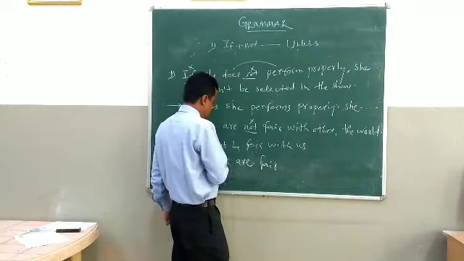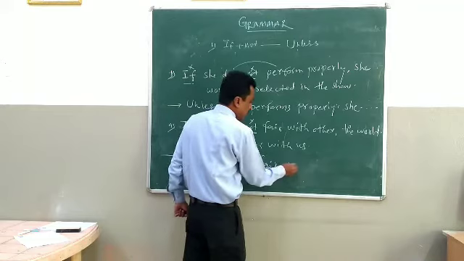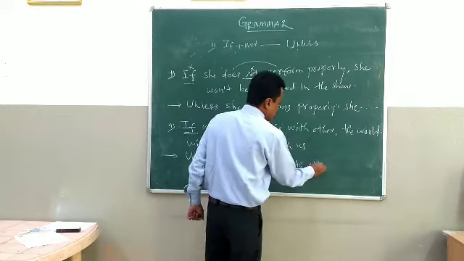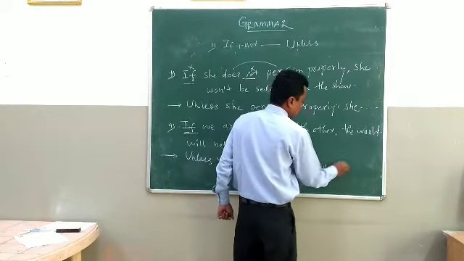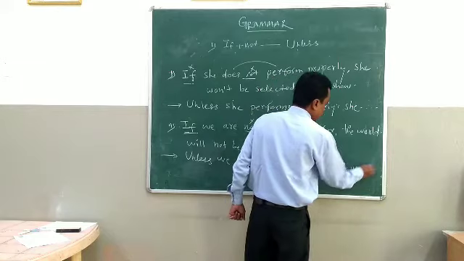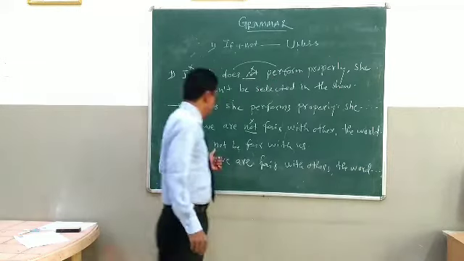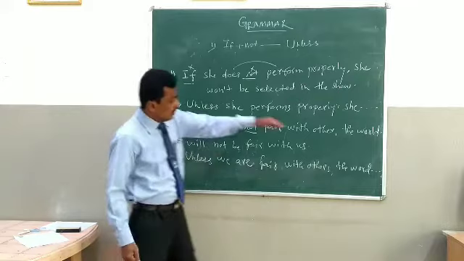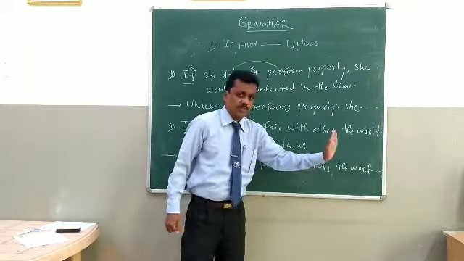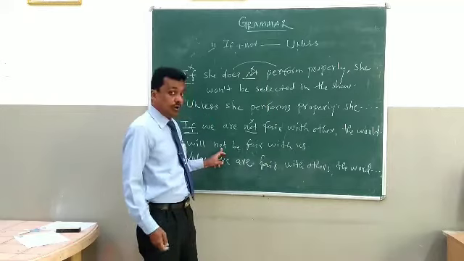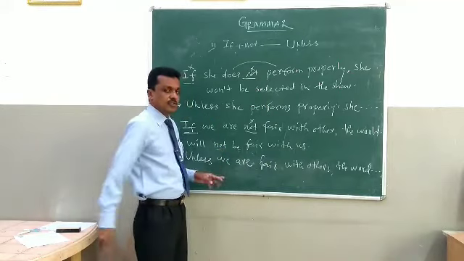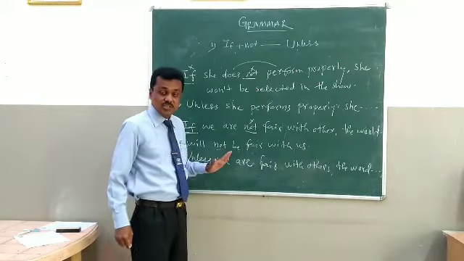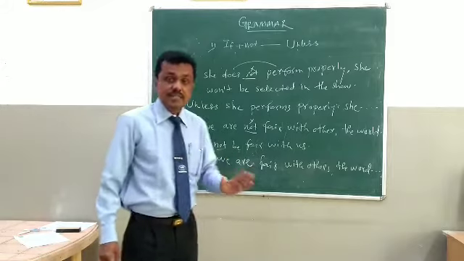Remove if. Unless we are fair with others, the world will not be fair with us. Now, in second part of the sentence, once again not is used. So we have to keep as it is.